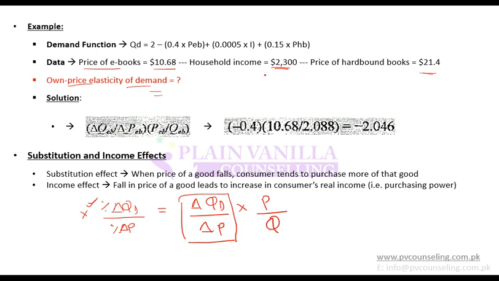So recall from your knowledge of maths, when we talk about the graph of a straight line, the equation is y equals mx plus c. This m is the gradient or slope. What does it tell you? It tells you the change in y with respect to the change in x. So that means this coefficient with x tells you the change in y with respect to the change in x. So the change in quantity demanded with respect to the change in price will be the coefficient with